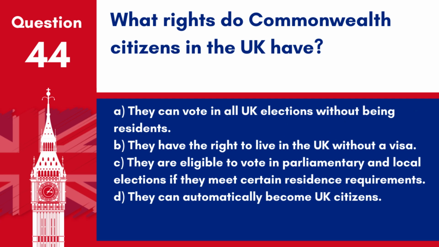Question 44. What rights do Commonwealth citizens in the UK have? A. They can vote in all UK elections without being residents. B. They have the right to live in the UK without a visa. C. They are eligible to vote in parliamentary and local elections if they meet certain residence requirements. D. They can automatically become UK citizens.